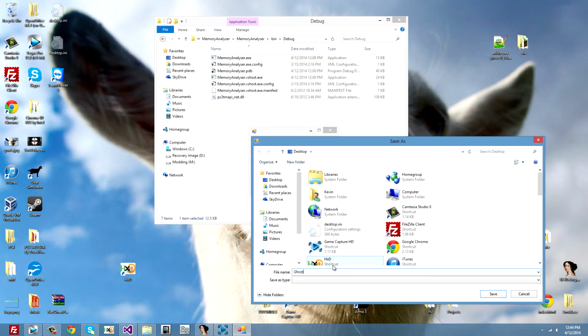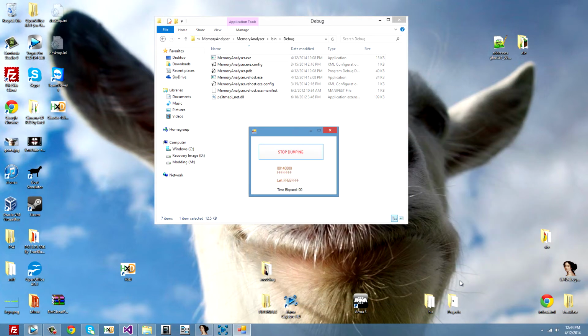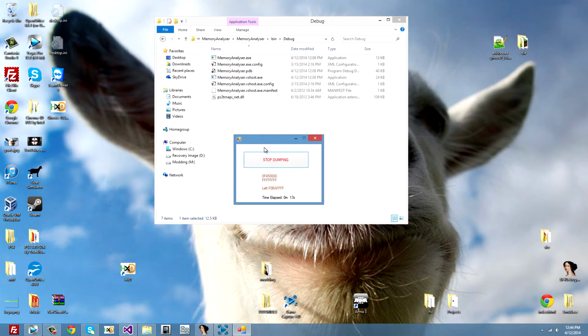Mine will be on my desktop called Ghost 109 dump.binary, and I will save it. Now it could take like 2 or 3 minutes. NetCheat could take 2 minutes, or maybe 1 if you have a really fast connection. It really depends.